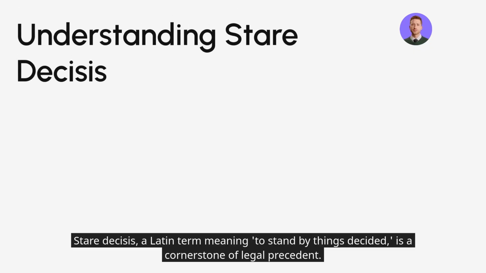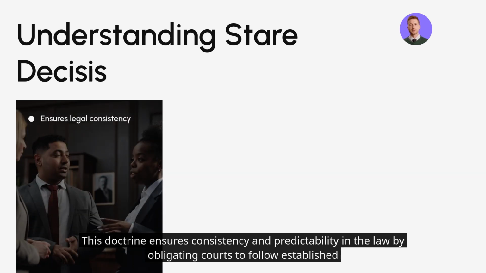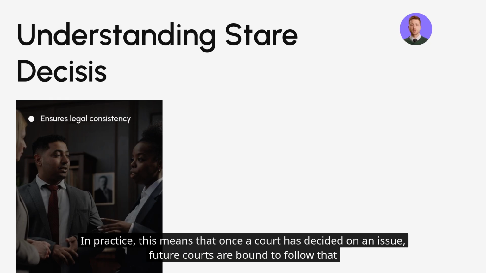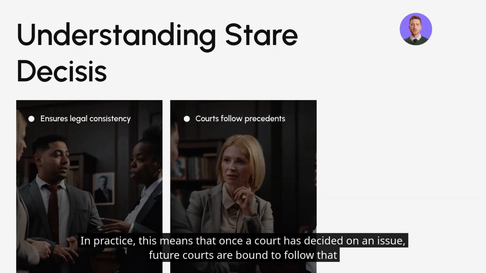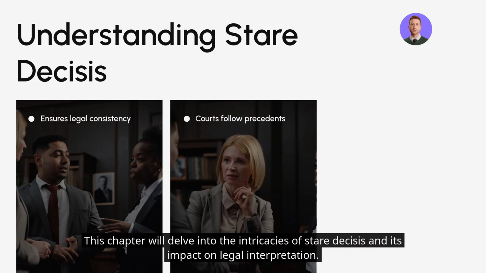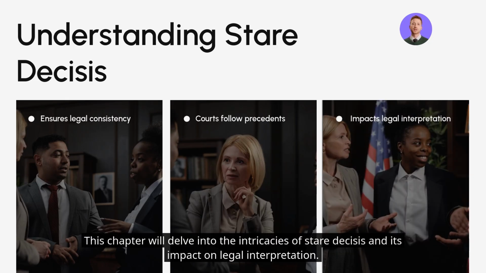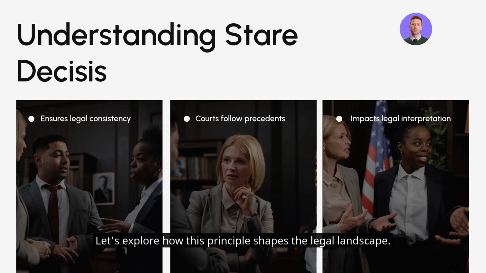Stare decisis, a Latin term meaning to stand by things decided, is a cornerstone of legal precedent. This doctrine ensures consistency and predictability in the law by obligating courts to follow established precedents. In practice, this means that once a court has decided on an issue, future courts are bound to follow that decision. This chapter will delve into the intricacies of stare decisis and its impact on legal interpretation. Let's explore how this principle shapes the legal landscape.